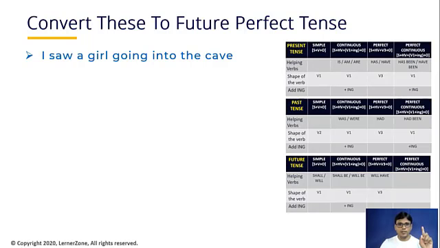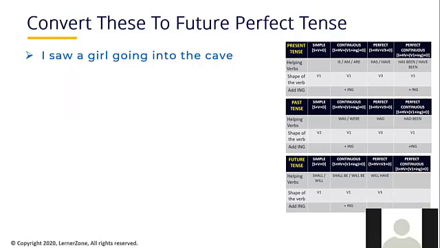I saw a girl. Now, I saw a girl going into the cave. What she was doing, I saw. That is the first part of the sentence. And what she was doing, I'm telling the same thing again. I'm telling what she has done next. I saw a girl. That is the first work which is happening there, and I'm telling about what she was doing. That's perfectly fine. Okay, are you clear with this now? Yes, sir. Okay, now I want you to convert this sentence into future perfect tense.